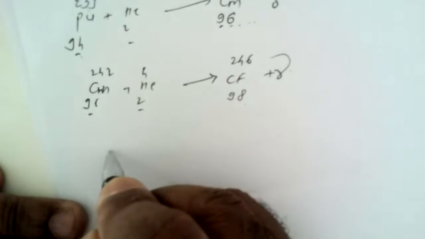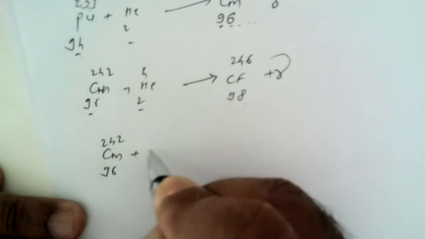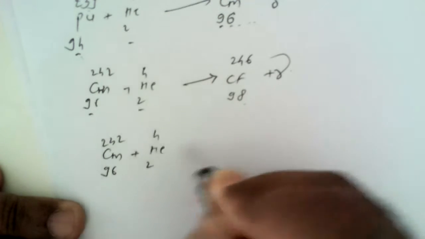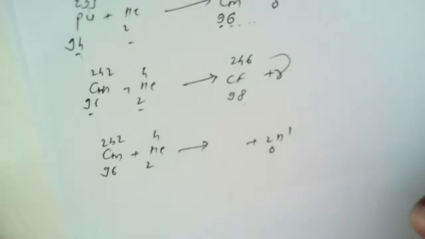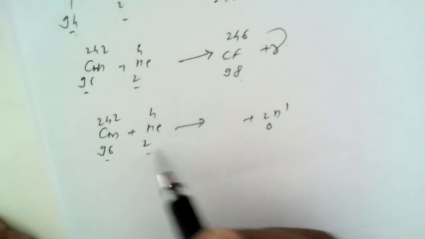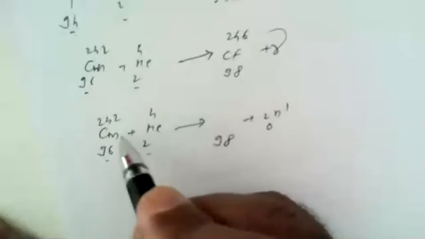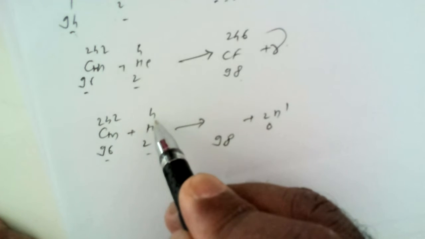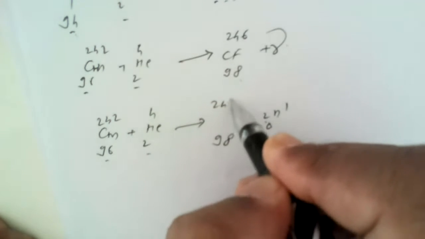Again, taking the same host nucleus, curium-242-96, if we bombard this nucleus with helium, and during this course two neutrons are ejected, here again we add up 96 plus 2 is 98. Again, 242 plus 4 is 246, minus 2 is 244.